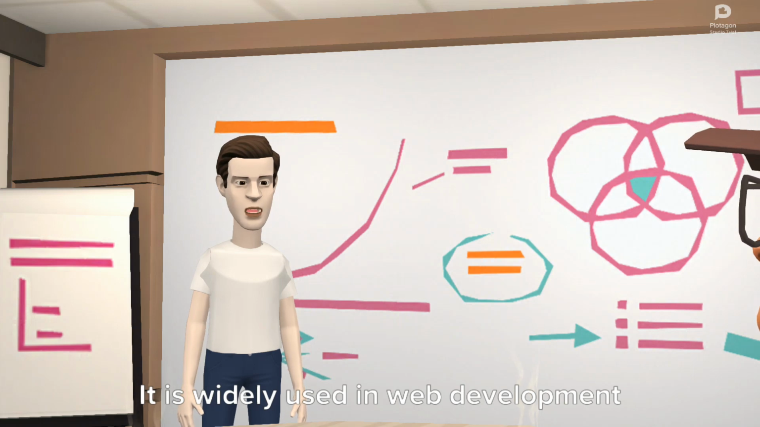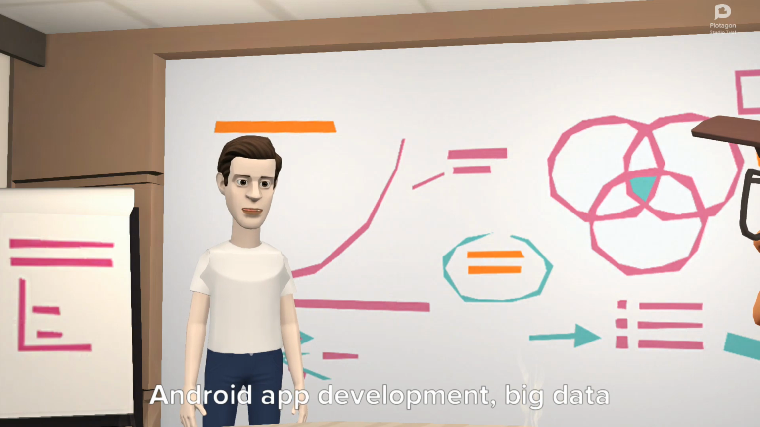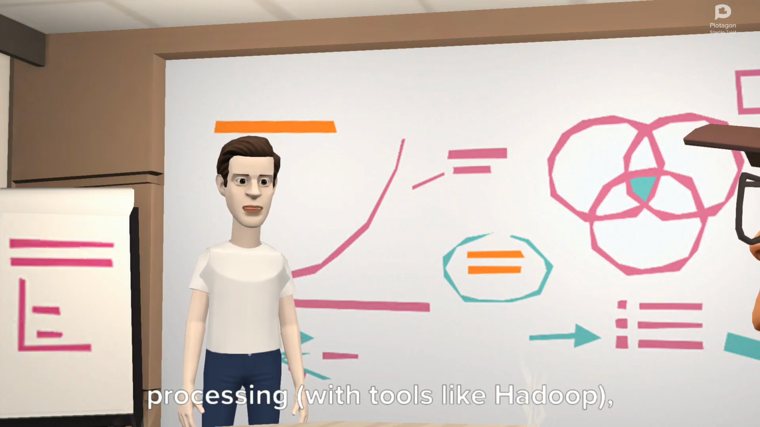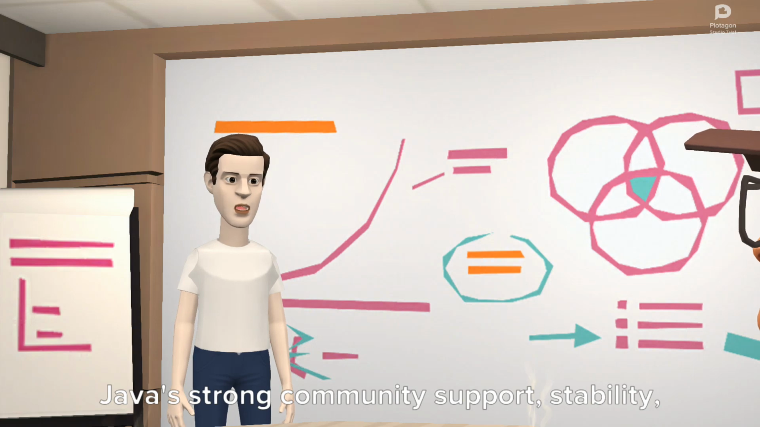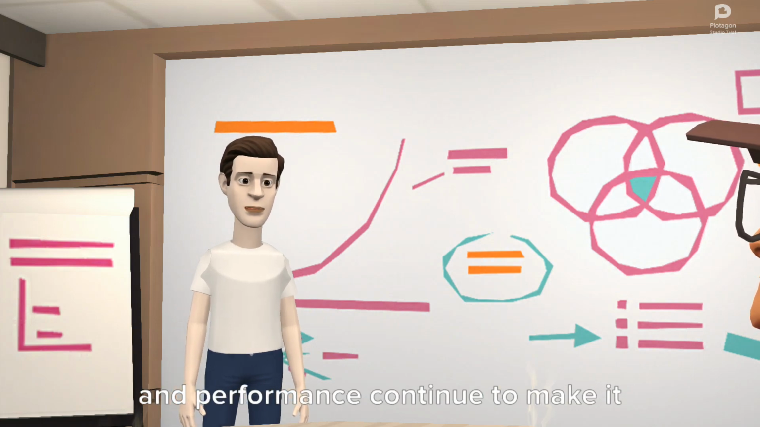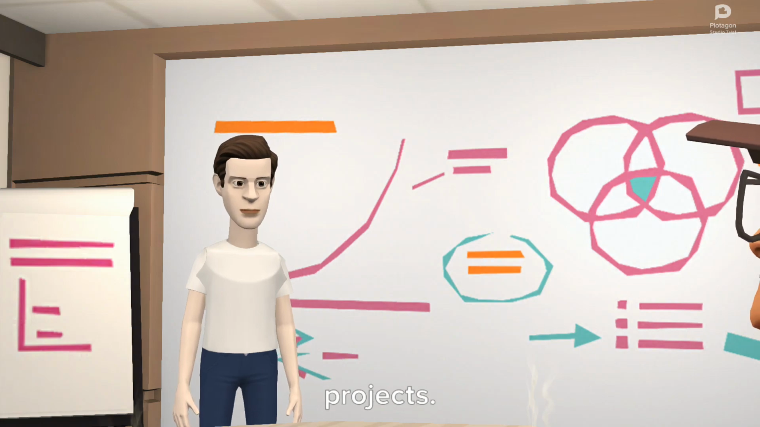It is widely used in web development via frameworks like Spring Boot, Android app development, big data processing with tools like Hadoop, and server-side applications. Java's strong community support, stability, and performance continue to make it a popular choice for a variety of projects.